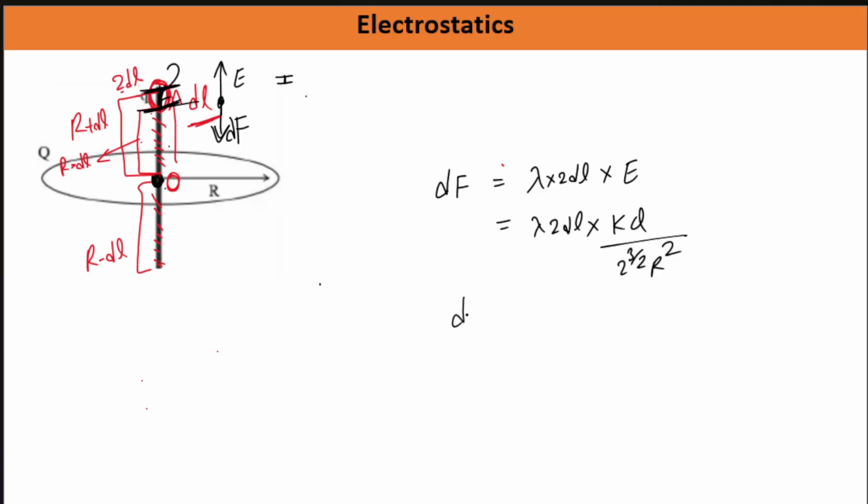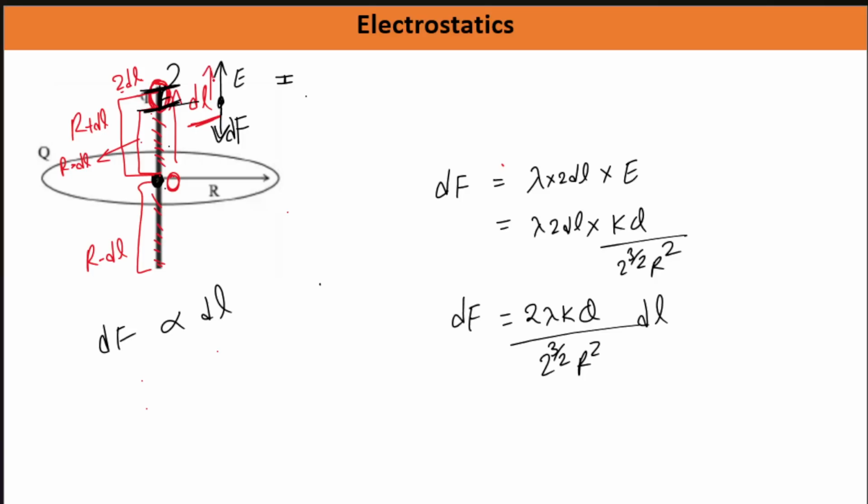Now look at the force carefully, write the constant terms together. So this is your 2 lambda kq divided by 2 to the power 3 by 2 r squared dl. So you can clearly see here dF is directly proportional to the displacement, right? And vectorially, displacement is in the upward sense, force is in the downward sense. So vectorially, you will give a negative sign.